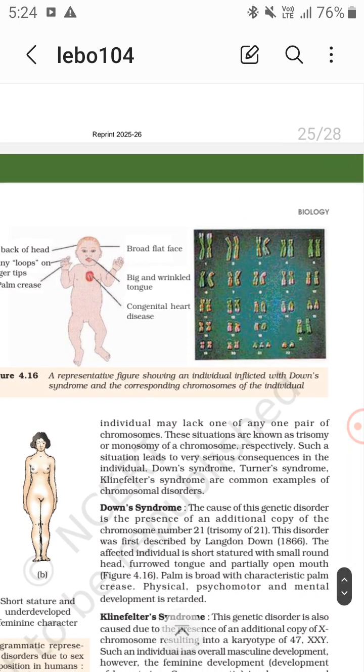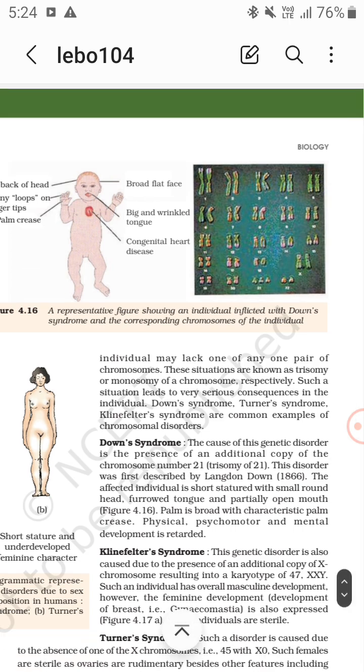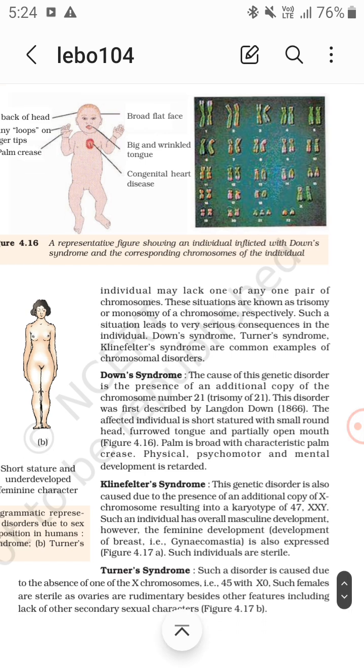These situations are known as trisomy or monosomy. Monosomy is when one chromosome is lacking, and trisomy is when one chromosome is added. Such a situation leads to very serious consequences in the individual. Down syndrome, Turner syndrome, and Klinefelter syndrome are the common examples of chromosomal disorders.